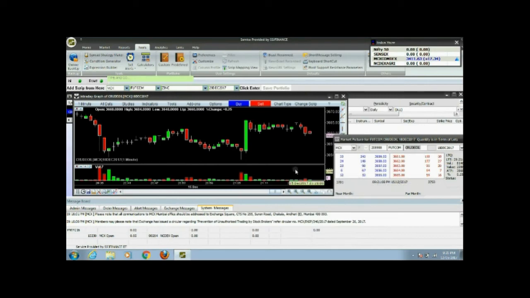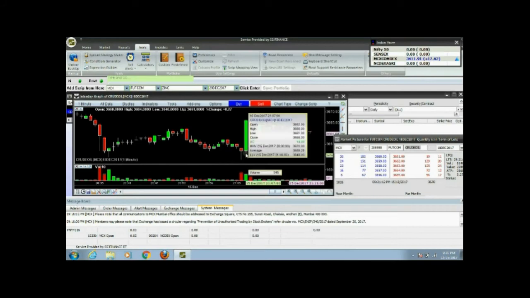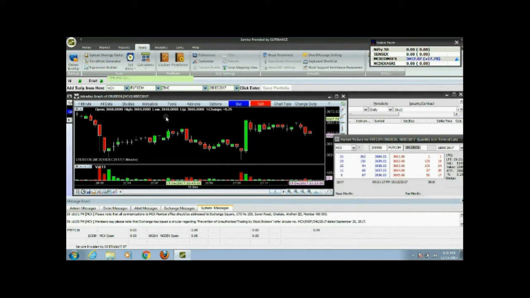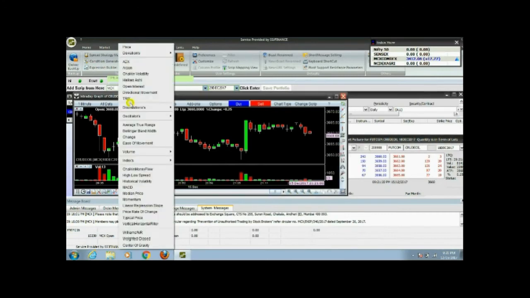With the help of this chart, 90% of traders work on this chart, right? And one has to understand while doing paper trading also, at the end, if you can predict the market right, you can definitely earn.